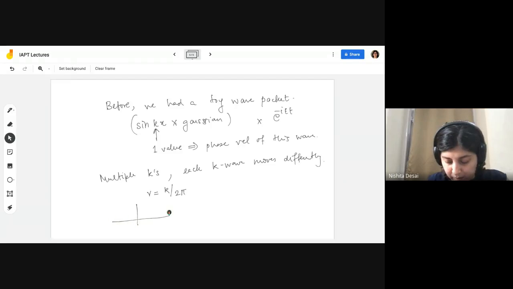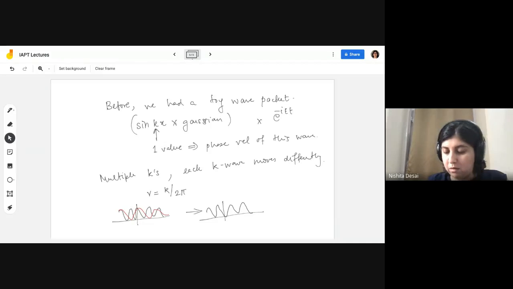So if you had a wave that was like this, and then another wave that was like this, after some time, the first wave would have moved maybe like this, and the second wave would have moved maybe like this.